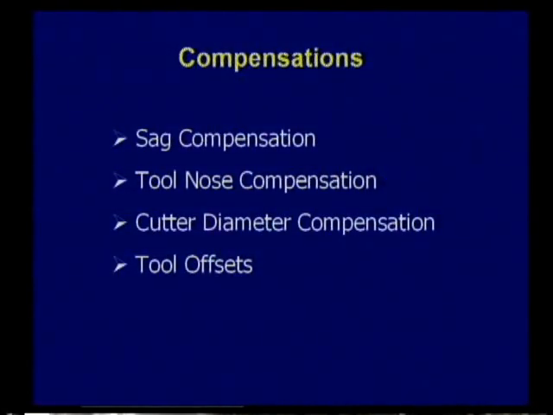Not only that, cutter diameter compensation. Let us take a CNC milling machine where you want to perform a certain milling operation and you developed a program keeping one cutting tool in view. But whenever you want to implement the program in practice, the same diameter cutting tool may not be available.